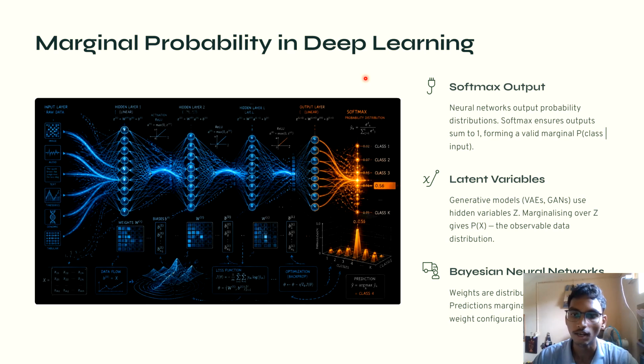Another thing is latent variables. Generative models like VAEs or GANs use a hidden variable z. Marginalizing over z gives p(x), the observable data distribution. And another one is Bayesian neural networks. Weights are distributions, not fixed values. So predictions marginalize over all possible weight configurations.